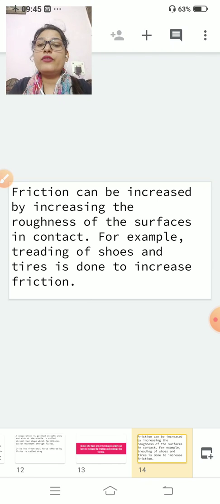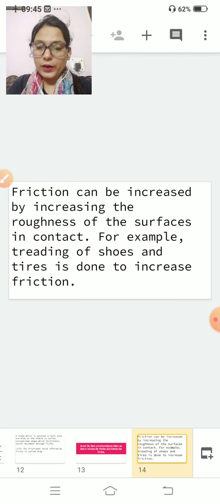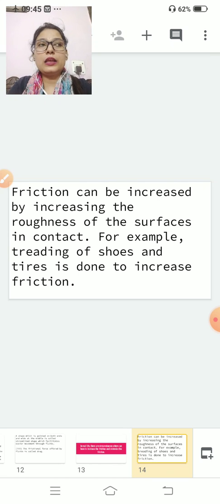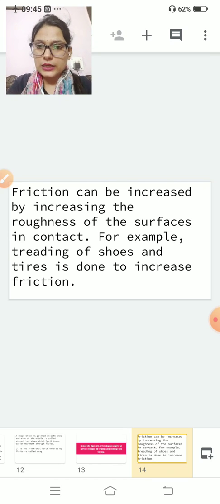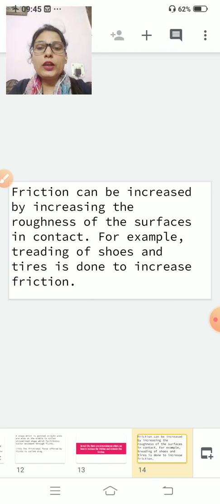If you increase the roughness of the surface, like if you want to move properly and walk properly, you wear shoes which have a rough surface, that means a rough sole. In that type of shoes you can walk easily. Clear? So like this you can increase the friction. Say if you are wearing plain shoes and you want the friction to be more, you will change those plain shoes to rough surface shoes. Clear?